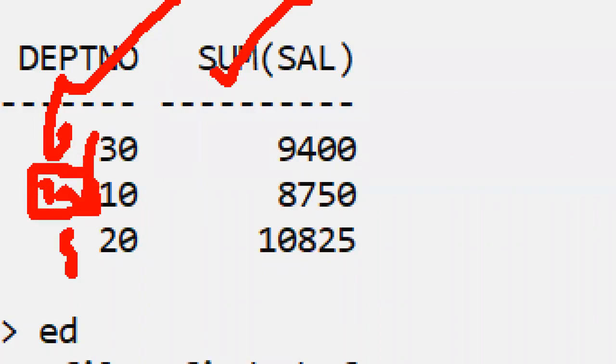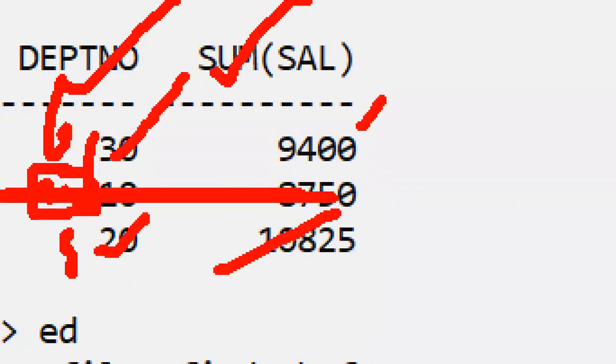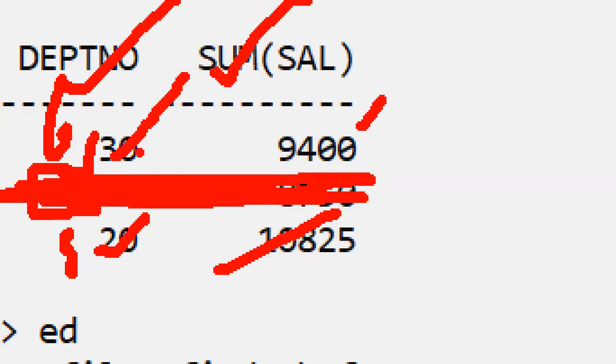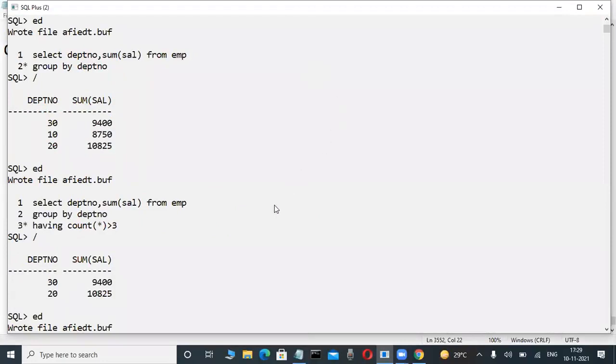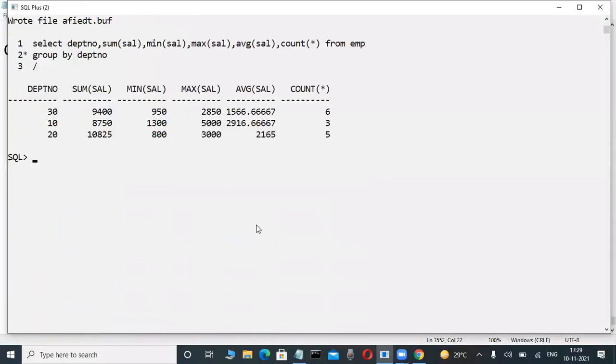Suppose more than 3 employees are there in a department, I want to display the sum of salary. Yes, it is possible. The 10th department has 3 employees, so these 2 departments with more than that will show. It is your own wish; restricting the groups is the developer's choice based on the requirement, either visible or invisible group functions.